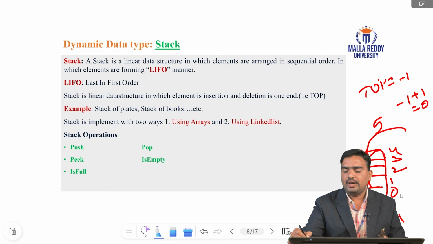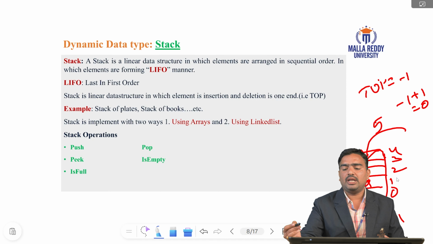For the second element, top is already at position 0. Next we insert the second element at top plus 1, so 0 plus 1. So the second element is inserted at the first position. This is how to insert an element in the stack.